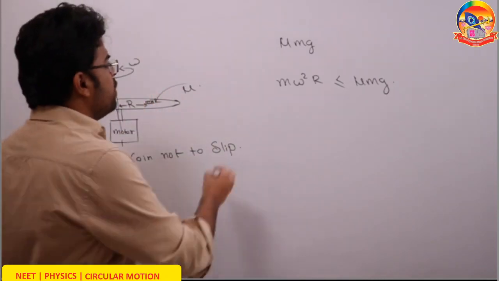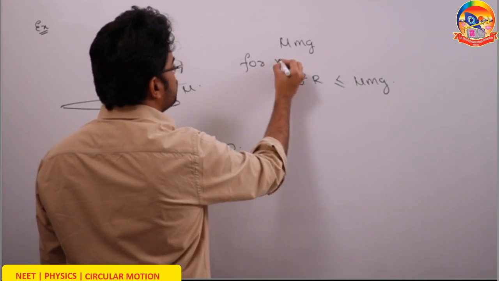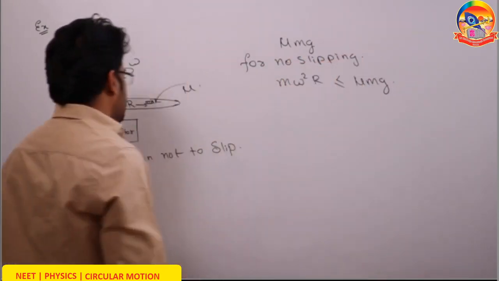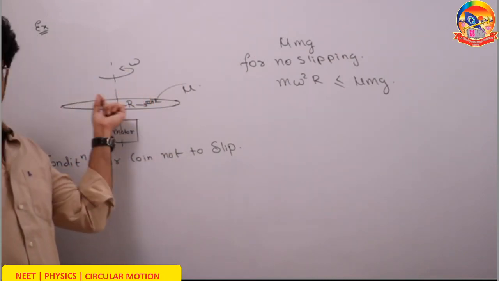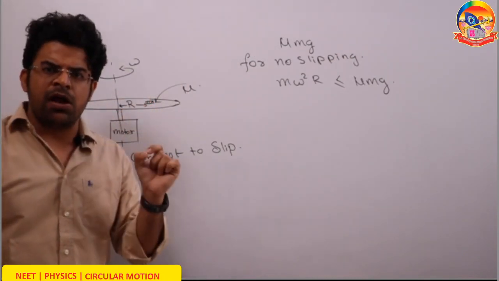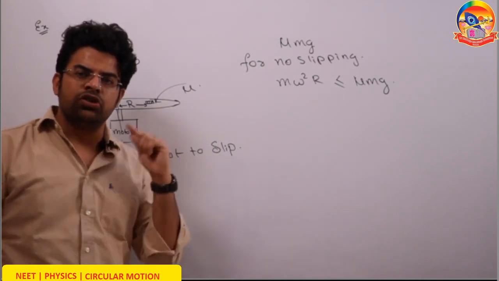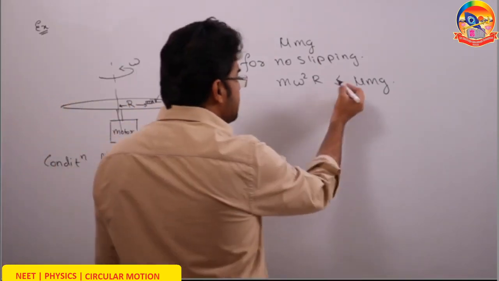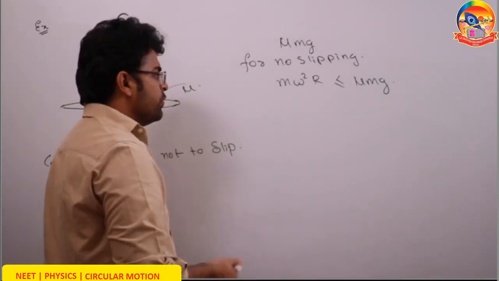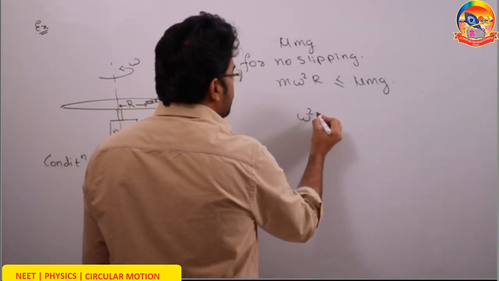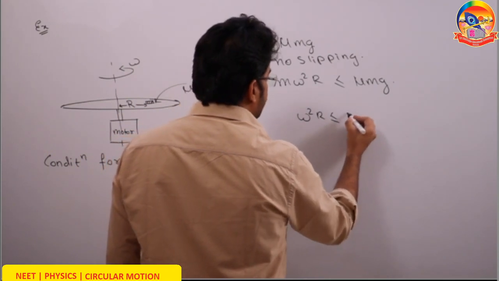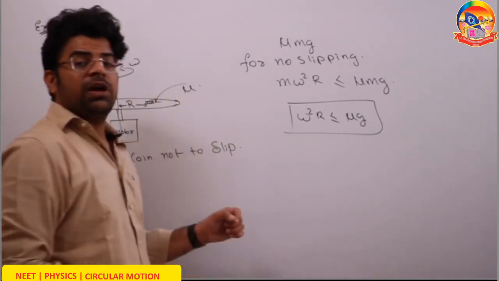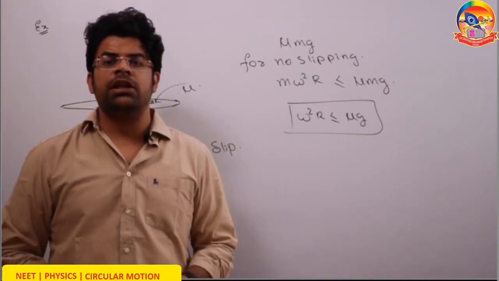So for no slipping, for no relative motion between the surfaces, the required centripetal force, whatever is the force required to keep the coin in circular motion with the disc so that there is no relative motion between them, has to be less than or equal to the available friction force. So if omega square r is less than or equal to mu g, the coin won't slip. If omega square r becomes more than mu g, then the coin will slip.